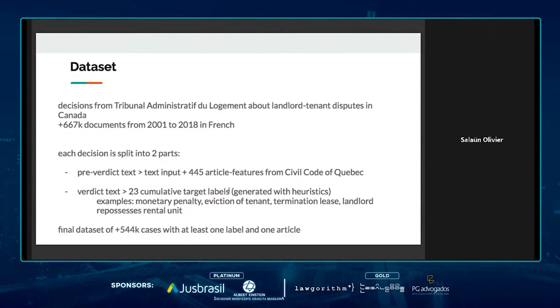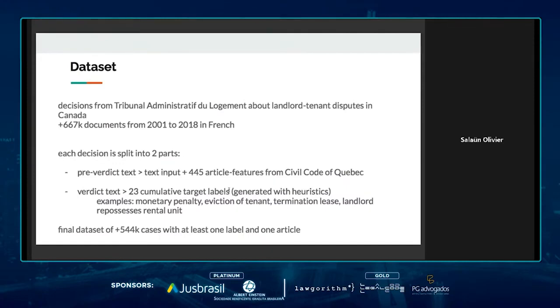Concerning the verdict section, this is the part from which we will make our target labels. So with a mix of heuristics and domain knowledge, we managed to pseudo-automatically annotate our cases with 23 labels in order to cover as much as possible the diversity of the rulings.